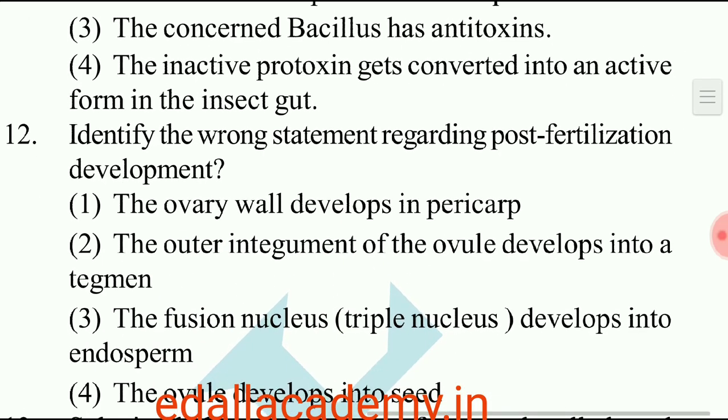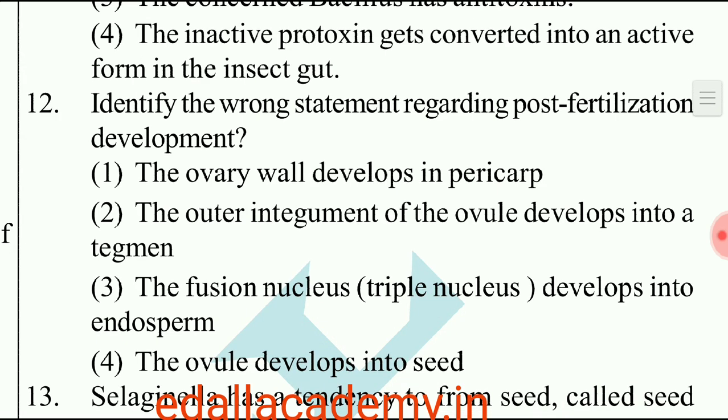Question number 12. Identify the wrong statement regarding post fertilization. After fertilization, ovary develops into fruit, ovule develops into seed. But here, one statement is given wrongly. The outer integument of the ovule develops into tegmen. The outer integument of the ovule develops into testa. Inner integument only develops into tegmen. So the wrong statement is option 2.